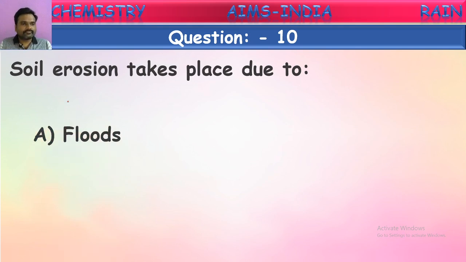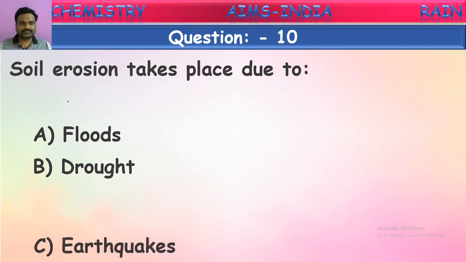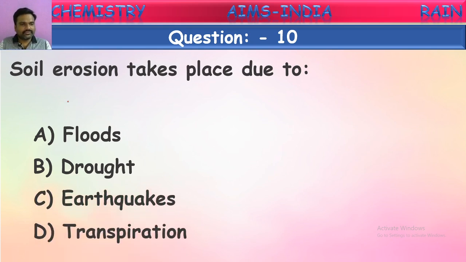Yes, they are called floods. Floods cause soil erosion. What happens then? These overflowing waters come and submerge all the crops. And while moving, this water takes the important minerals from the soil along with it. In that way, soil will be eroded because of floods. What are the options given here? Yes. Out of all these, the correct answer is floods. Floods cause soil erosion.